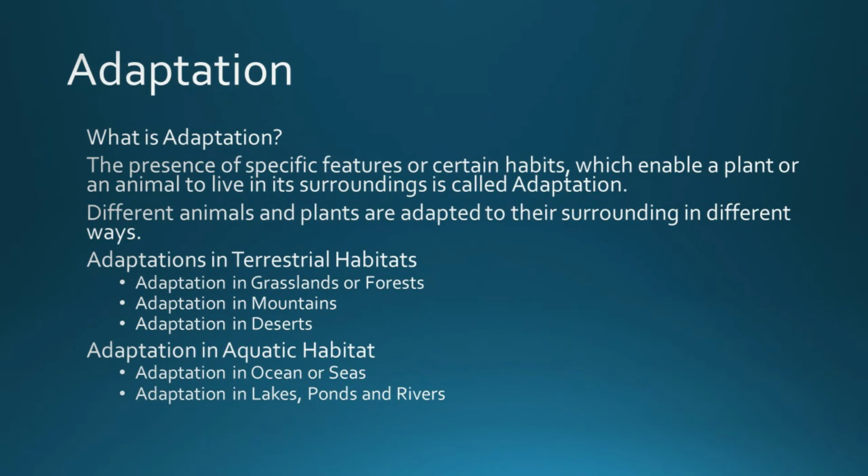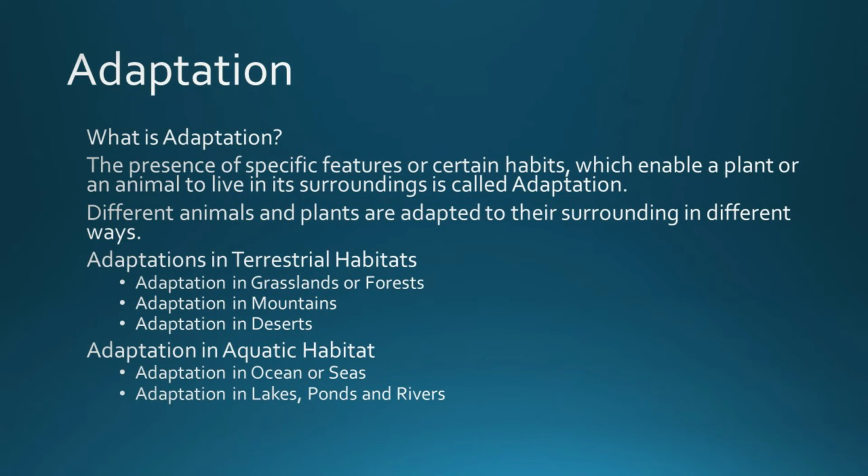Now, what is adaptation? The presence of specific features or certain habits which enable a plant or an animal to live in its surroundings is called adaptation. The special features in plants or animals so that they can live in a specific place is known as adaptation. Different animals and plants are adapted to their surroundings in different ways.